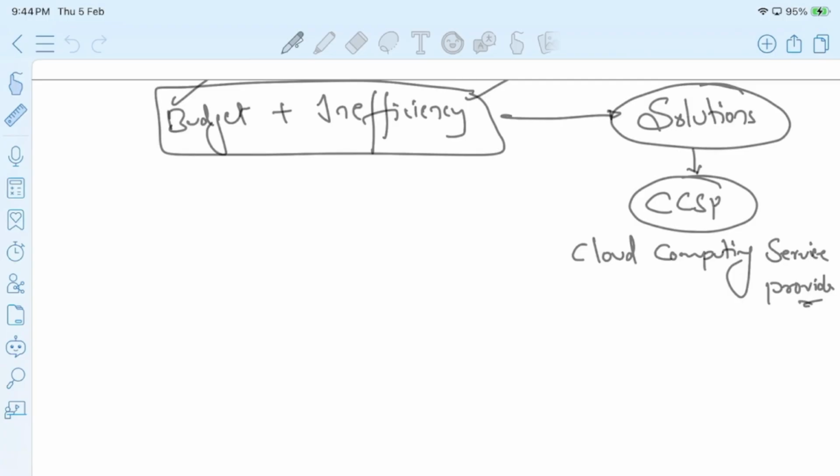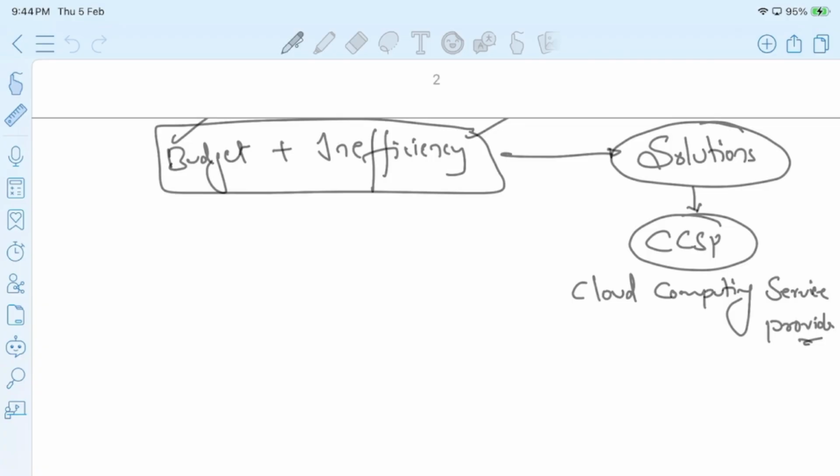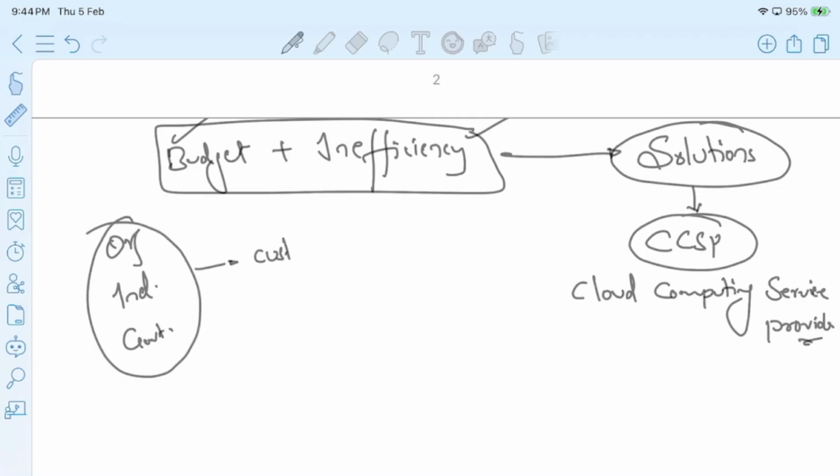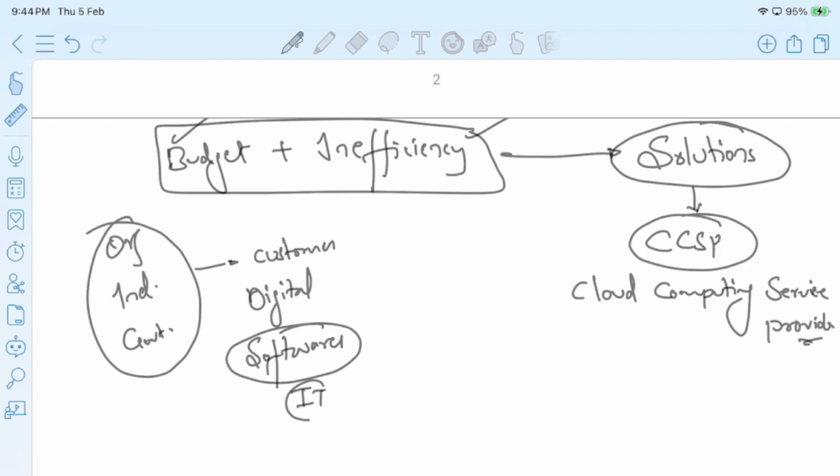So now this cloud computing service provider is saying, my dear companies or my dear organizations, or it might be the individual or even the government sector who are providing the services to the customers digitally by using the softwares. Now, in order to run or develop these softwares, they require IT resources.